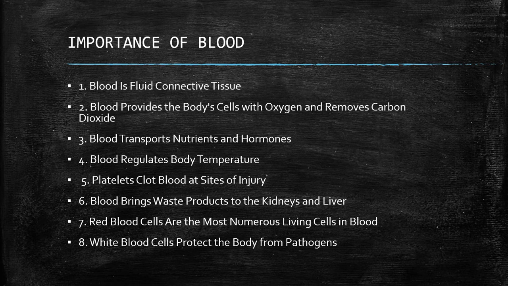Importance of blood. Blood is fluid connective tissue. Blood provides the body's cells with oxygen and removes carbon dioxide. Blood transports nutrients and hormones. Blood regulates body temperature. Platelets clot blood at sites of injury. Blood brings waste products to the kidney and liver. Red blood cells are the most numerous living cells in blood. White blood cells protect the body from pathogens.